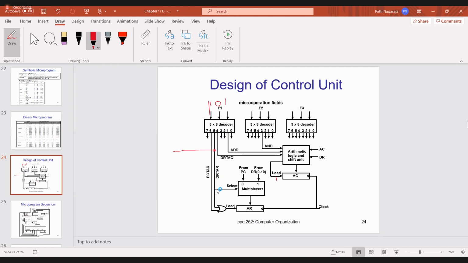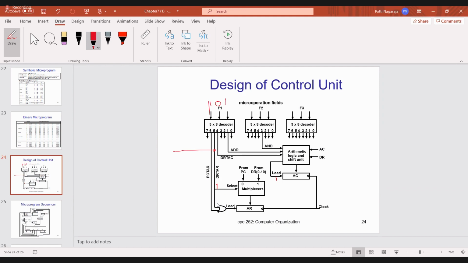When this line is active, can anyone say, active means what? This line will become 1. Is it okay? When you are applying 101, fifth line will be active. Fifth line is active means it is 1. And you are doing the operation DR to AR. That means whatever is there in DR 0 to 10, that I am transferring to AR.